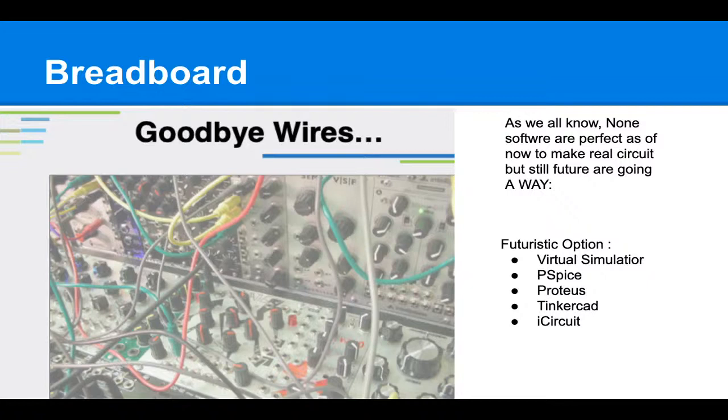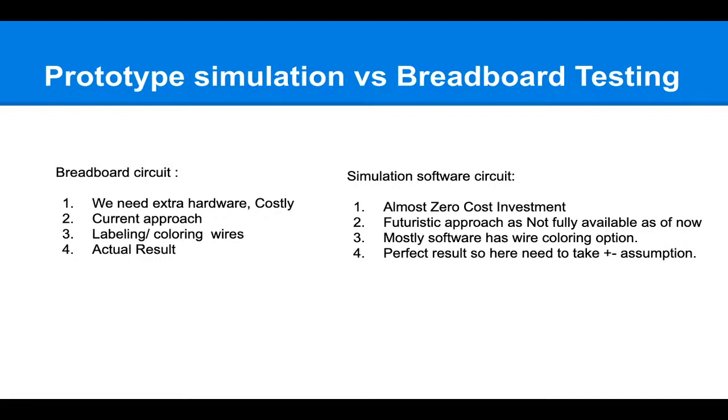So as of now, we can just go with the breadboard option, right? In a simple way, there are two differences between these two. The breadboard circuit obviously needs hardware, so it's a costly thing. It's the current approach; at this time the breadboard approach is the only one possible. Here we need to label the colors first, and we get the actual result with all the environmental effects.